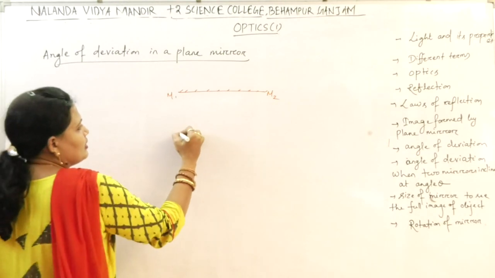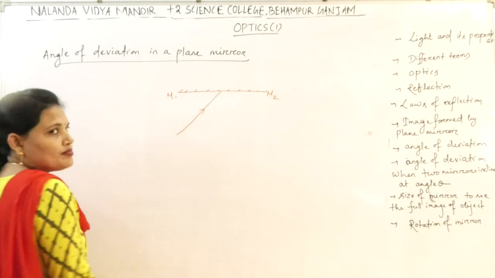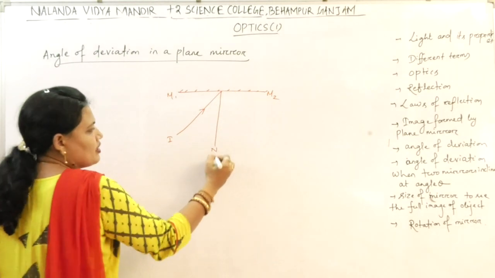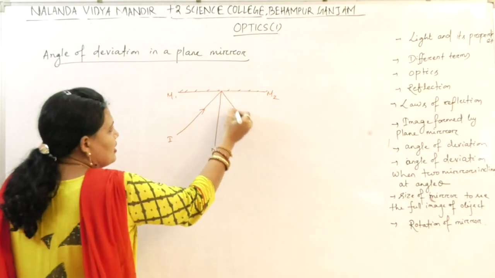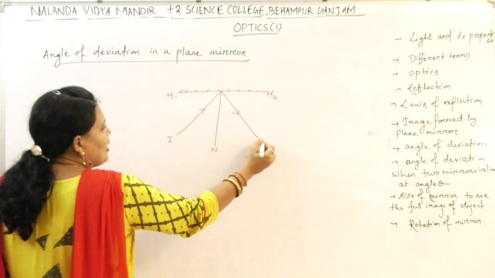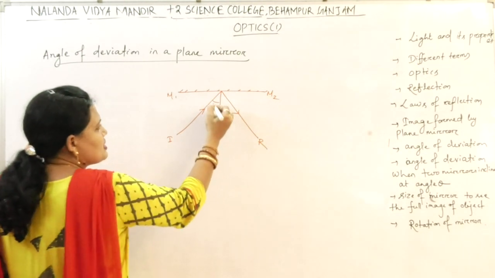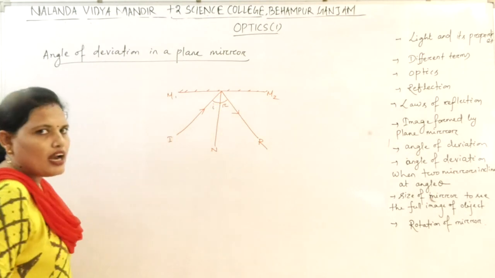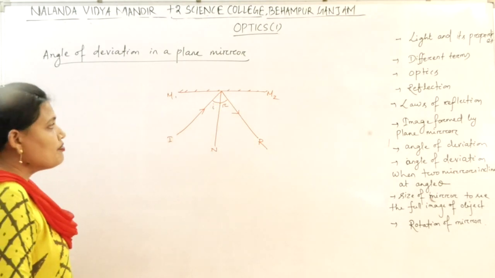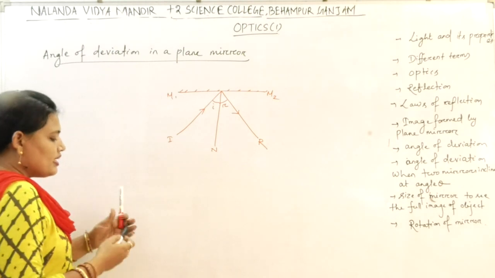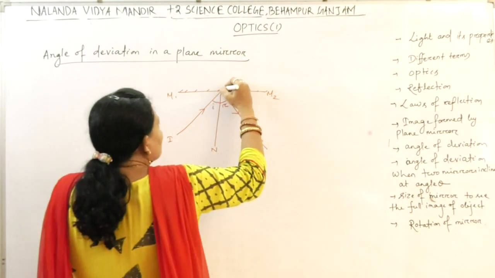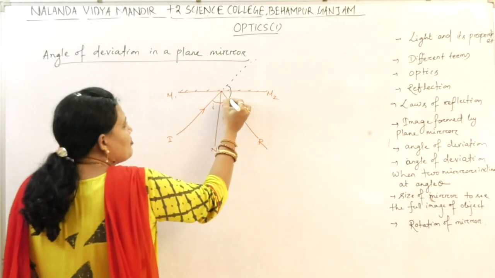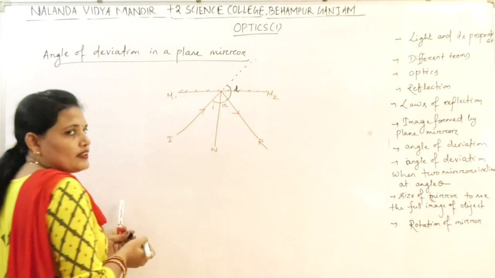This is the incident ray I. This is the normal N. This is the reflected ray R. This is the angle of incidence I. This is the angle of reflection R. If the mirror is not present, then the ray would have traveled through this path. So this is nothing but your angle of deviation D.